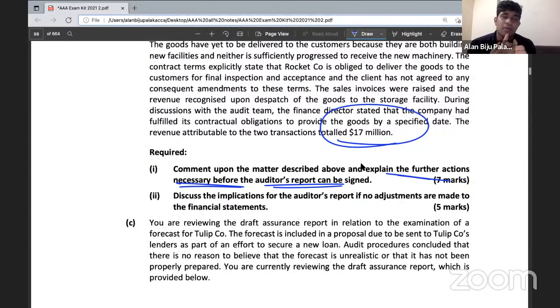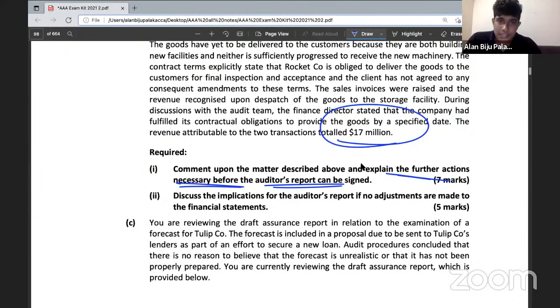And what do you mean by disclaimer of opinion? Due to lack of evidence, the auditor is unable to form an opinion on the financial statements. Why? Because of the lack of audit evidence, the auditor is unable to obtain sufficient appropriate audit evidence. That is called a disclaimer of opinion. And finally, an unmodified opinion will be unqualified, which means that the financial statement shows a true and fair view. So these are all the types of opinion that will be provided during the course of an audit.